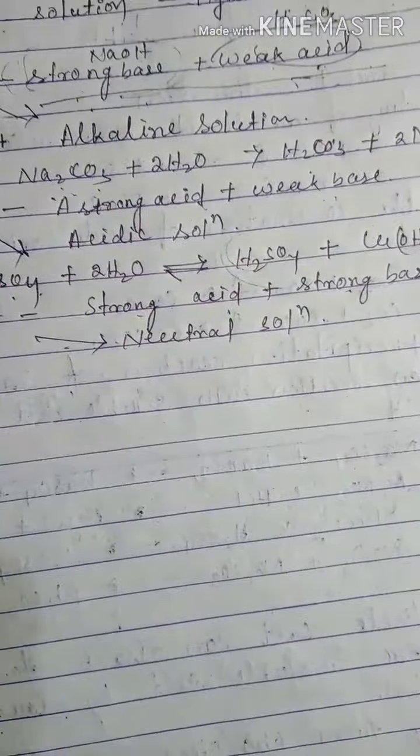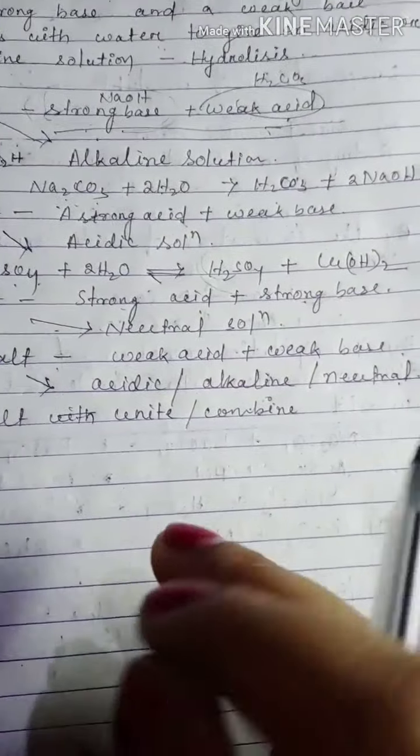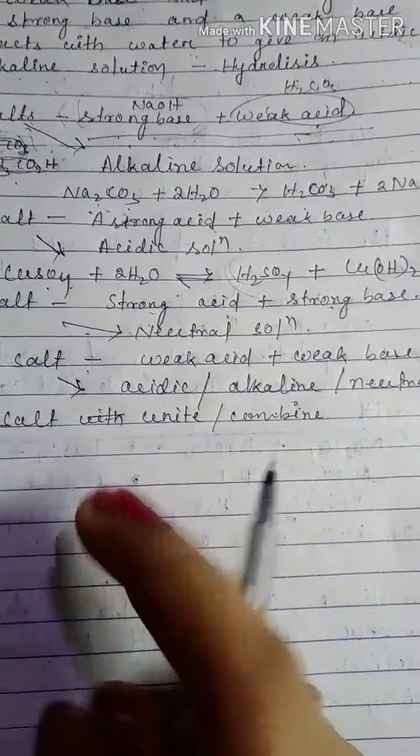Salts unite or combine, meaning they are only combined with the water, not reacted with it. A definite molecule of water combined with a salt is known as water of crystallization.